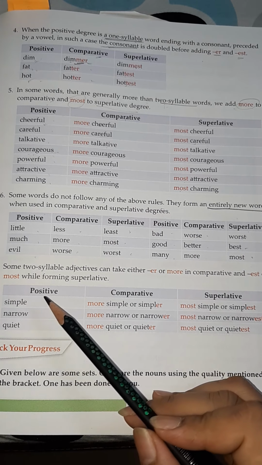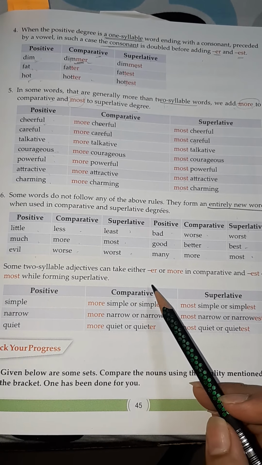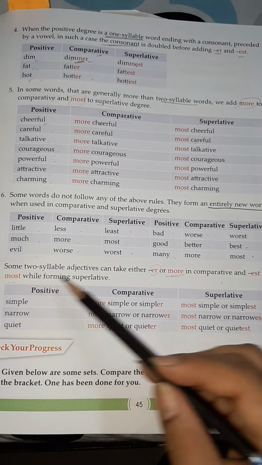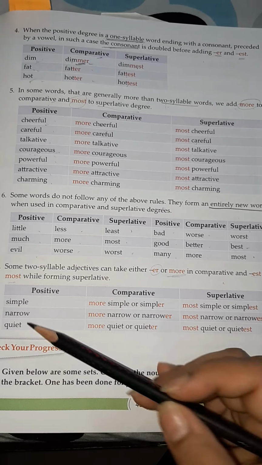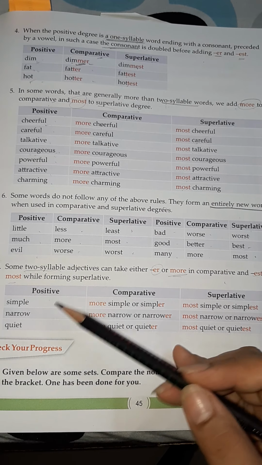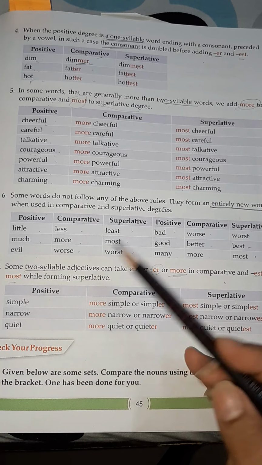The last rule is that some two syllable adjectives can either take er or more in comparative and est or most while forming the superlative. Some two syllable adjectives also. Simple. So here we are breaking the word into two parts, sim and ple. Simple, two syllable.